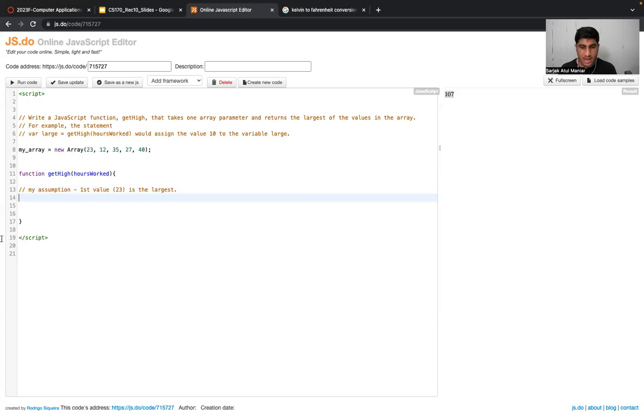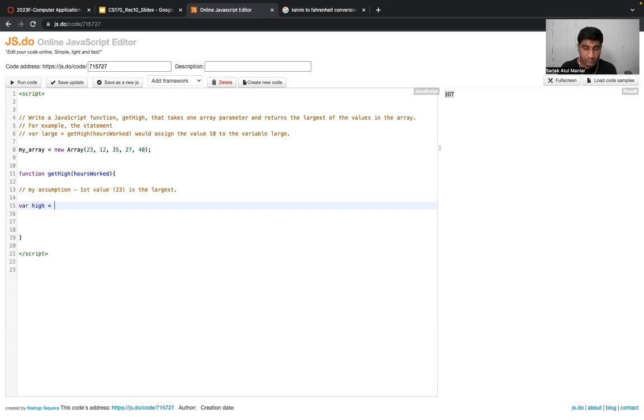What next? After assuming, we've got to check whether our assumption is true or false. We are actually going to check, because let's say you don't know any other elements present inside this array. All these are hidden, and you are just aware of the first value. Take it that way. So, now that I'm assuming, I've got to put this assumption inside code statements.